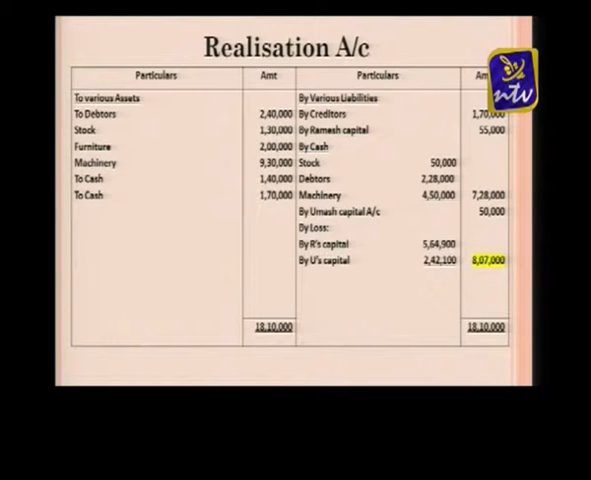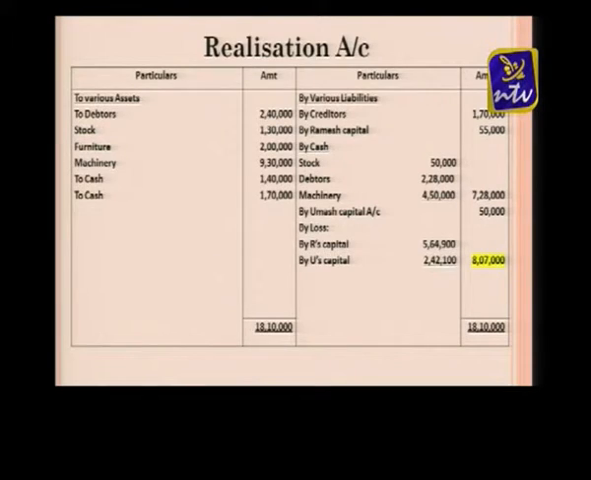And along with this you can see the next adjustment. Another partner, Mr. Umesh, has taken over our furniture worth rupees 50,000, and the machinery was sold for 4,50,000. So that means Umesh capital account debit to realization account. You can see the furniture taken over by Umesh capital account is 50,000.